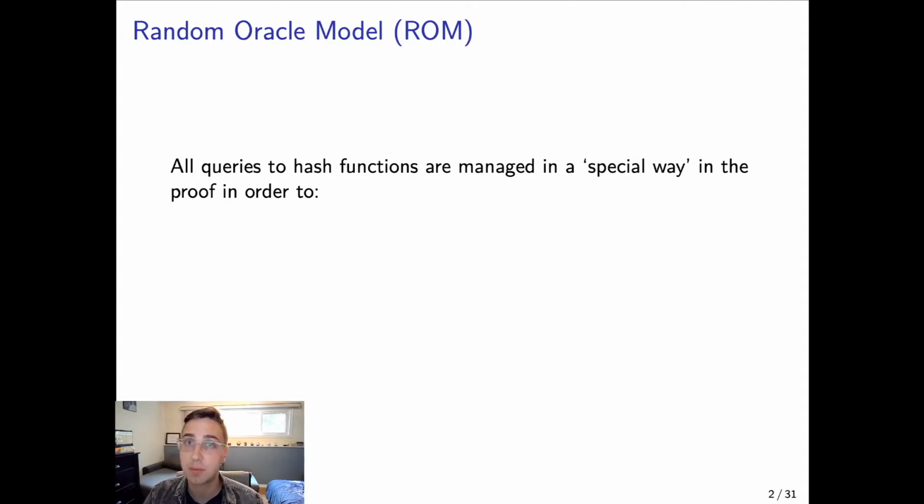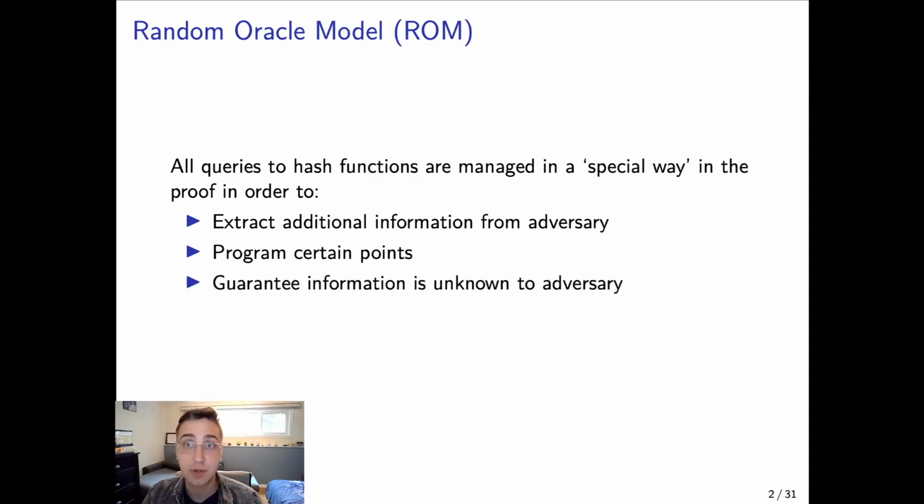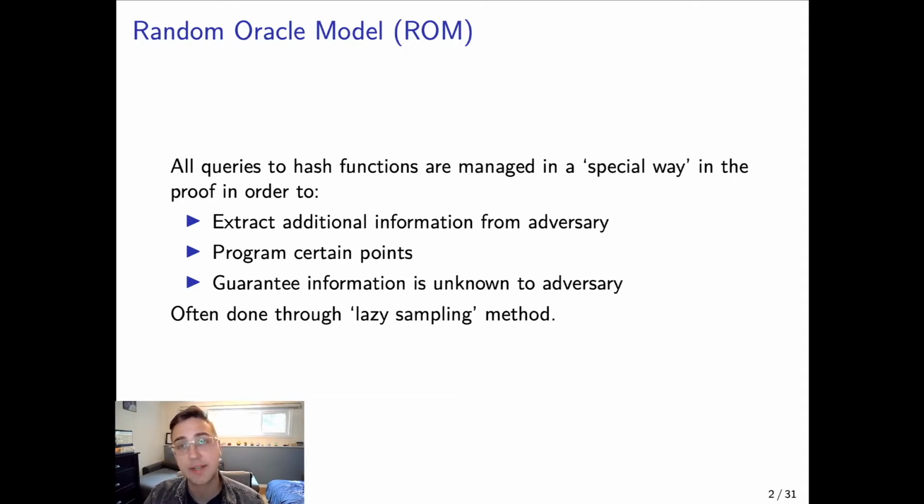So in the random oracle model, all queries to various hash functions are managed in some sort of special way in the proof. This is done in order to extract additional information from the adversary, program certain points, and guarantee that information is unknown to the adversary, depending on the proof. And this is often constructed through some sort of lazy sampling method where anytime a query comes in from the adversary, a new uniformly random output is sampled and then added to some sort of table that's maintained for consistency.